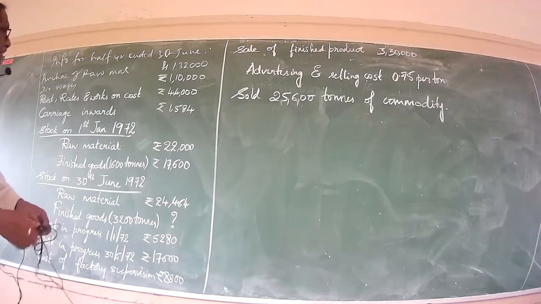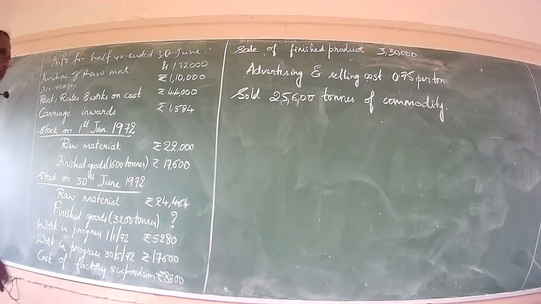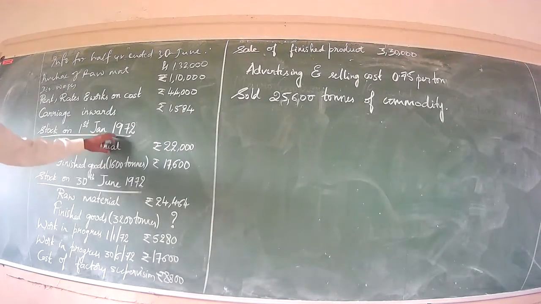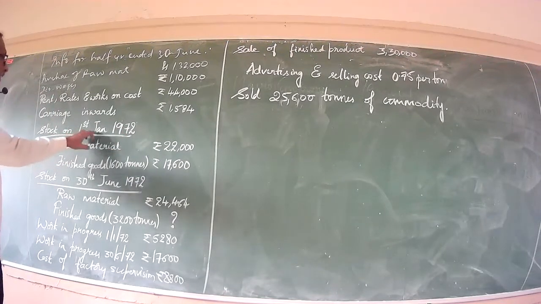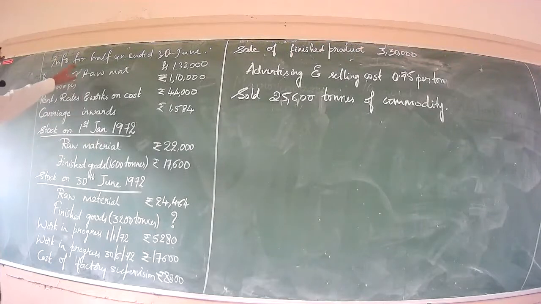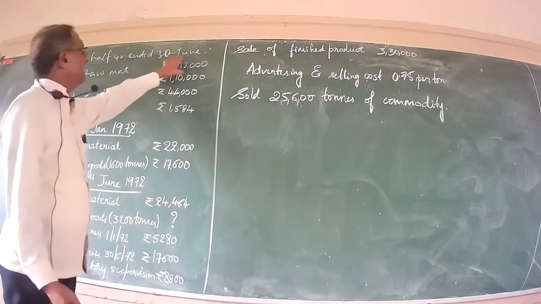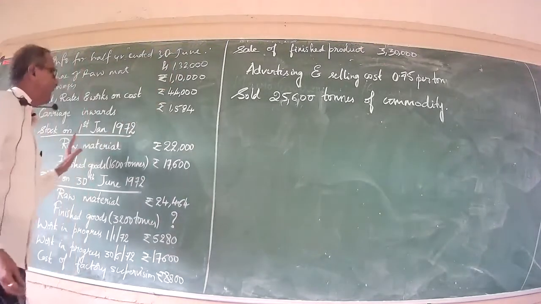Carriage inwards 1,584. Further, an interesting point to be noted with regard to the next item is stock on 1st January 1972, and with regard to the half year ended 30th June 1972. So simply take it for assumption.